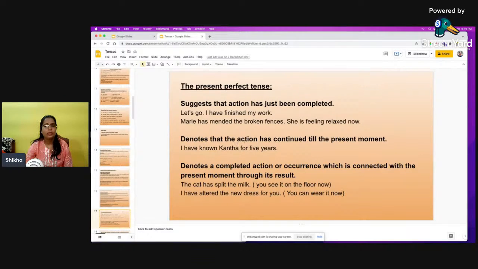Okay, it also denotes the action has continued till the present moment. So starting from the past, it is still continuing. I have known Kanta for 5 years.